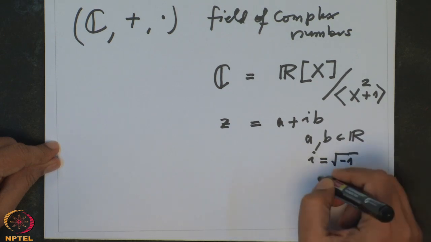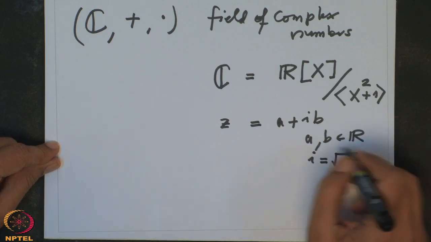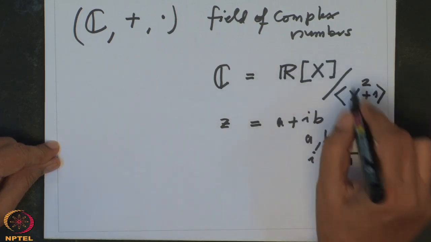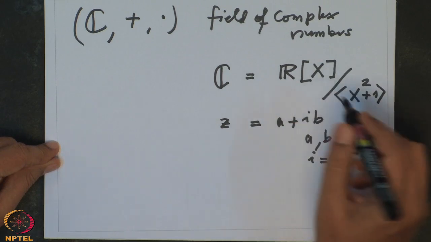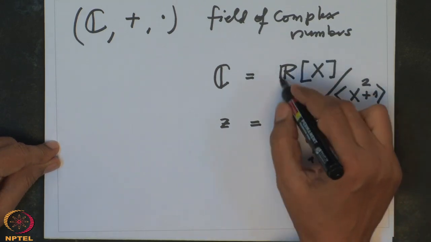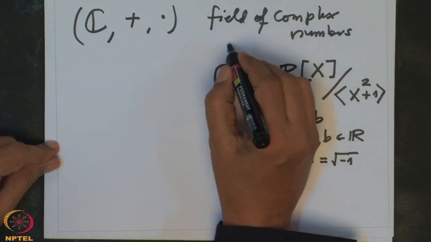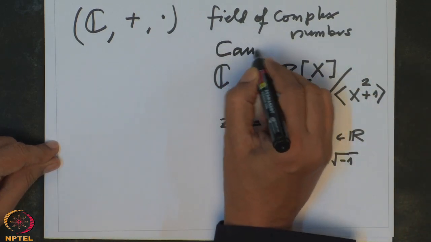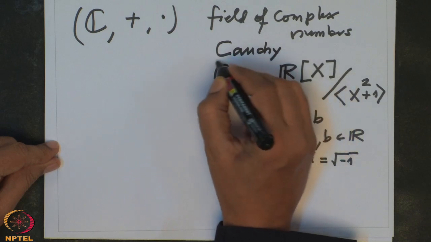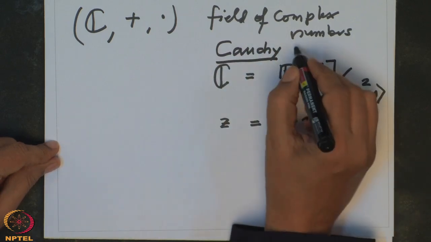Writing this is not very good, it is really sloppy, so I want to improve all this. First of all, one has to explain what is the polynomial ring and how do I write this and so on. But this I will do soon. This is Cauchy's construction